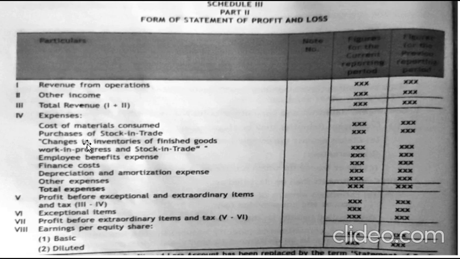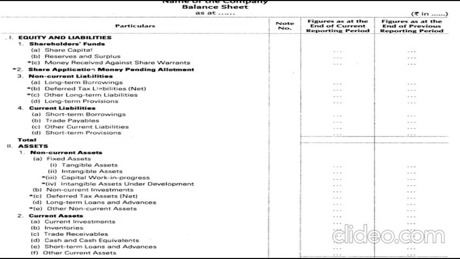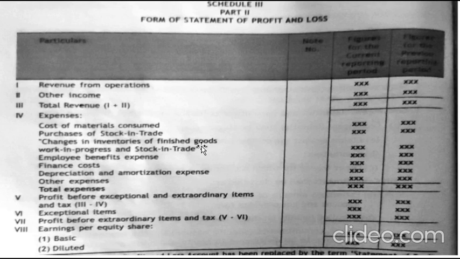From total revenues minus total expenses, we arrive at profit or loss. Based on that, profit or loss will be used for deciding your EPS, that is earnings per share. So this is the format of your balance sheet and profit and loss statement according to Schedule 3.